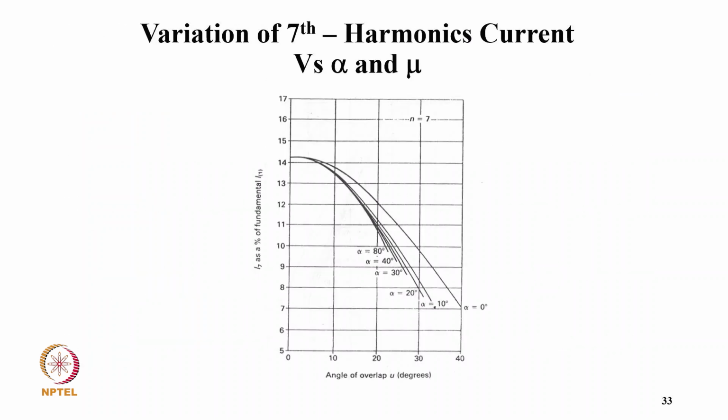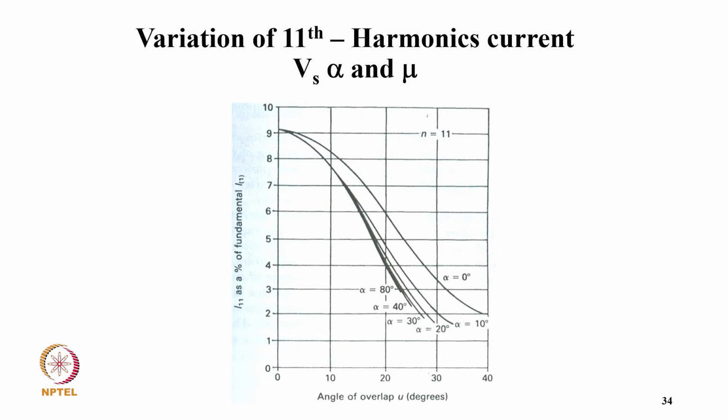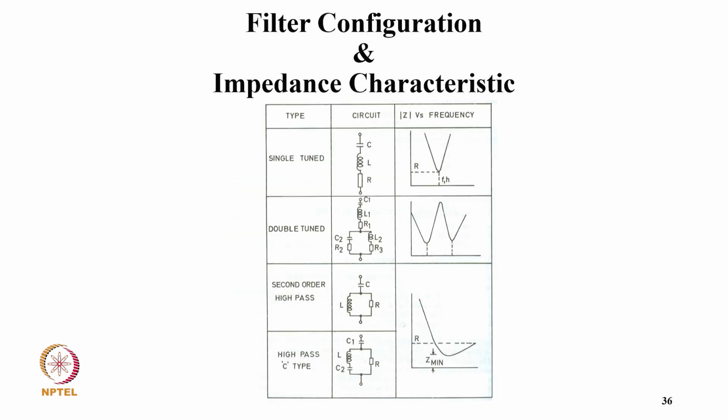And this is typically the angle of overlap with the 7th harmonic, and with typically different firing angles. And these are for the 11th harmonic, how this varies with the overlap angle for different firing angles, and the 13th.